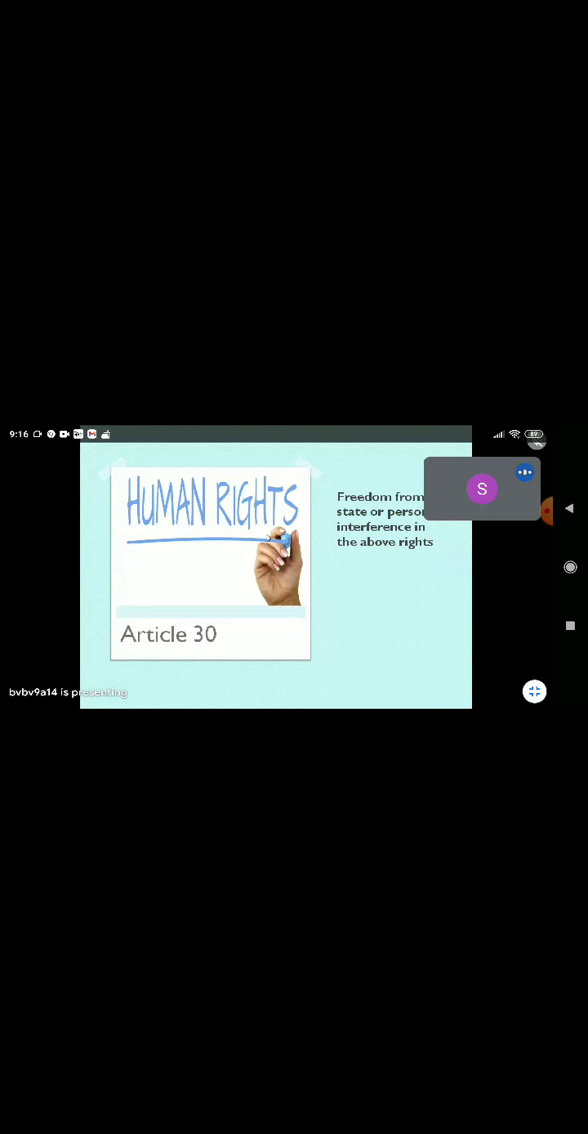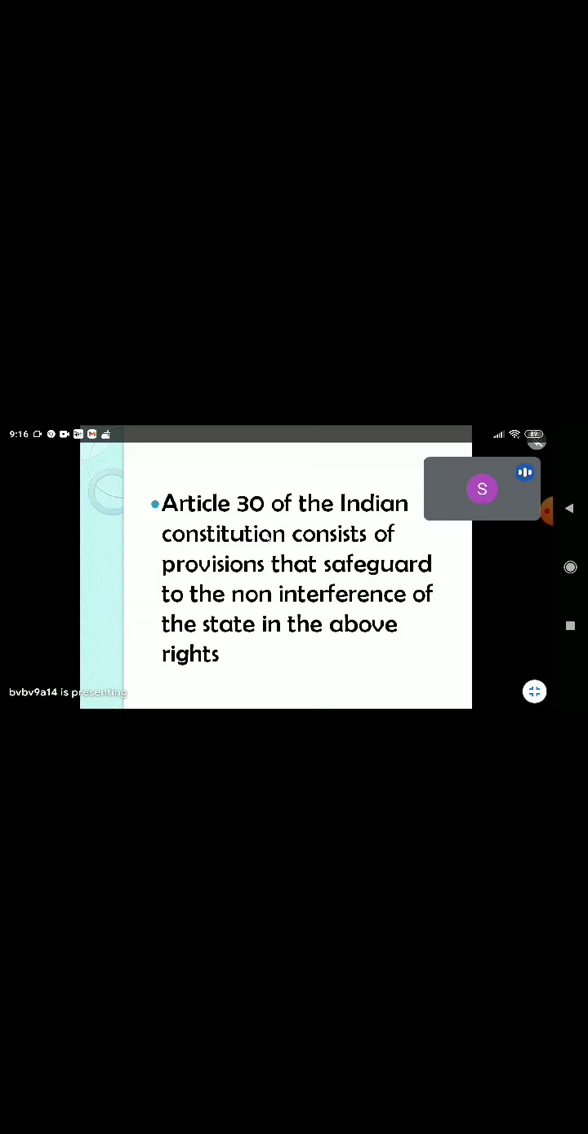Human rights, freedom from state or personal interference in the above rights. So, Article 30 of the Indian Constitution states that even the government is not allowed to take away the basic human rights which are given to them. The rights must be enjoyed by every single human and they are necessary for everyone to live happily.